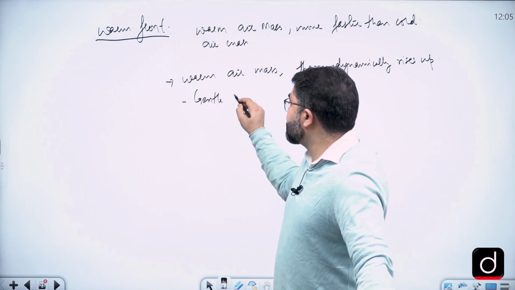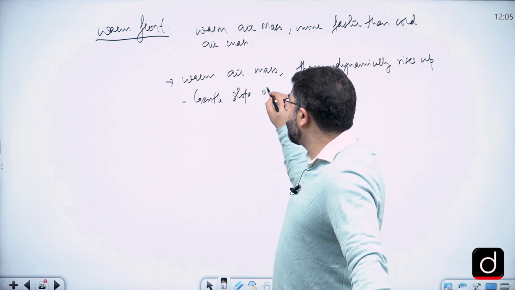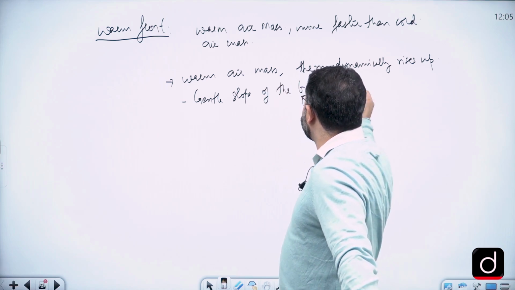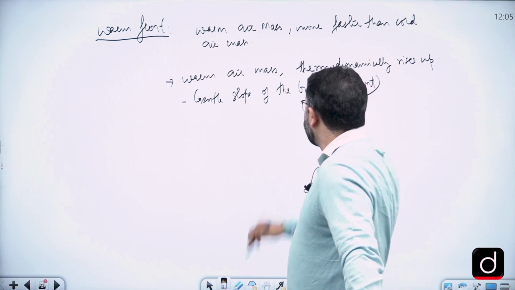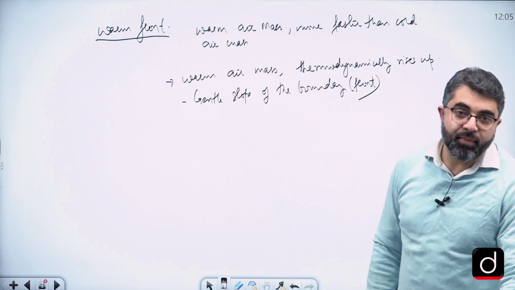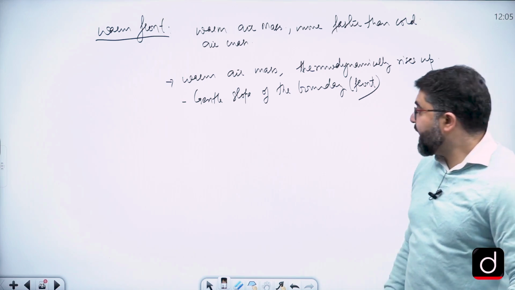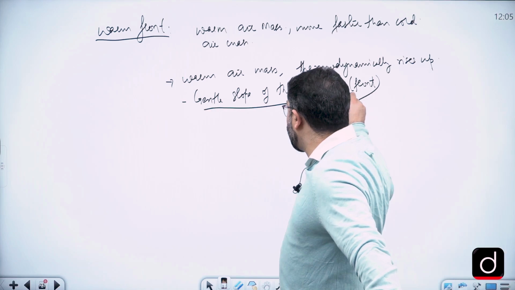Forms a gentle slope of the boundary. Boundary is the boundary between two contrasting air masses, that is front. Forms a gentle slope of the boundary, right?